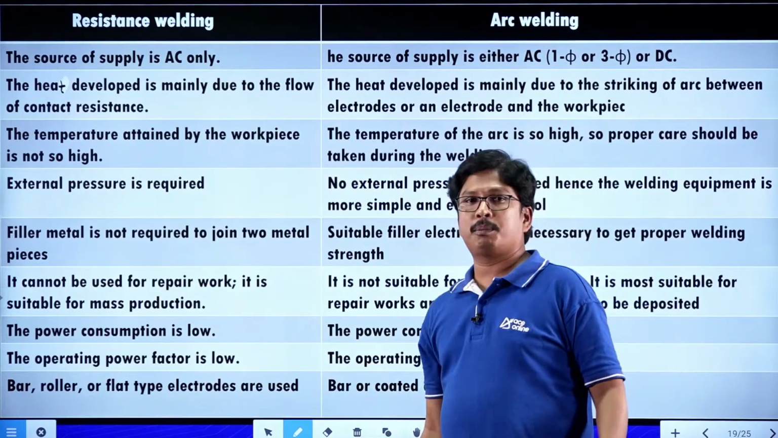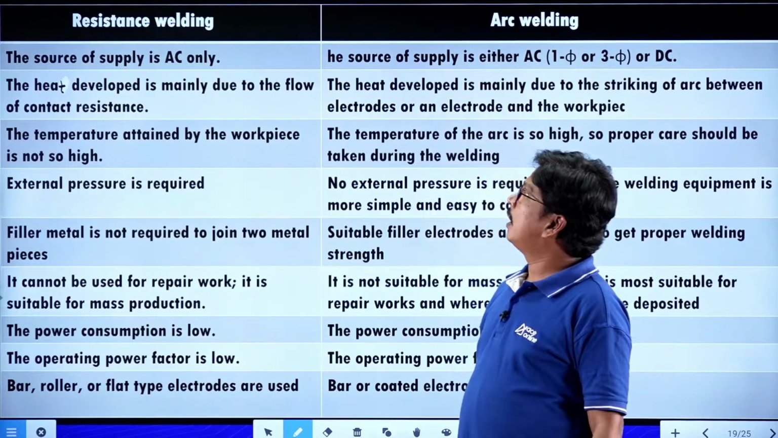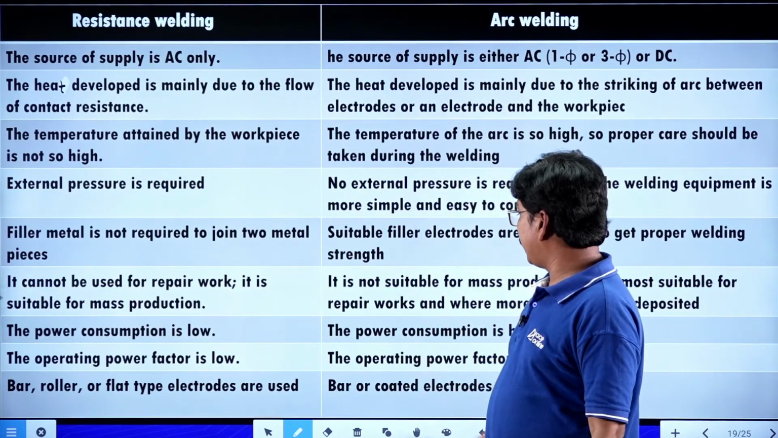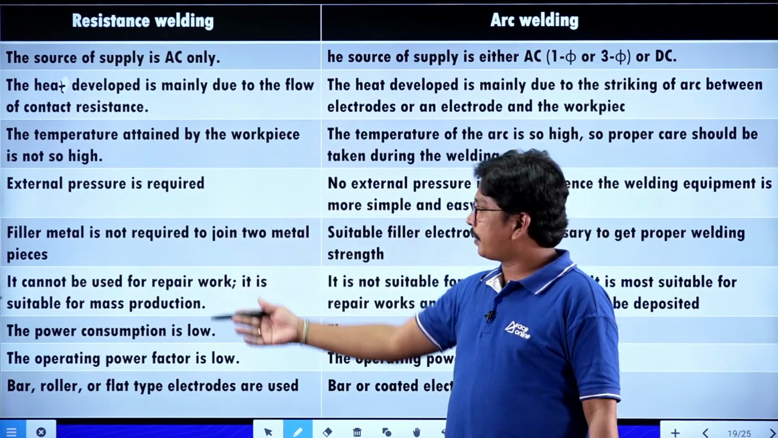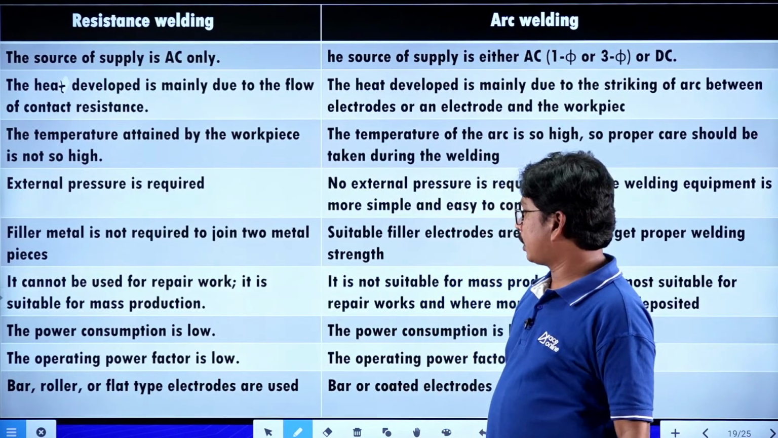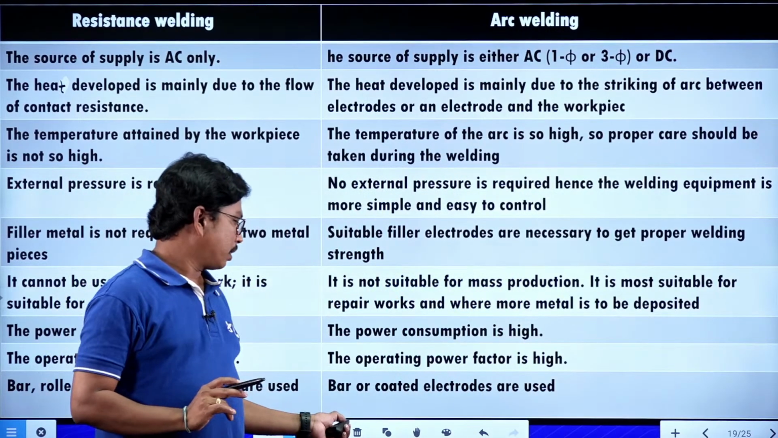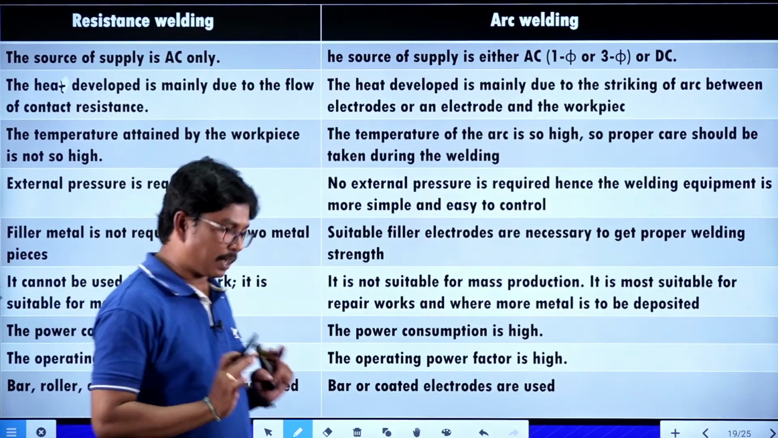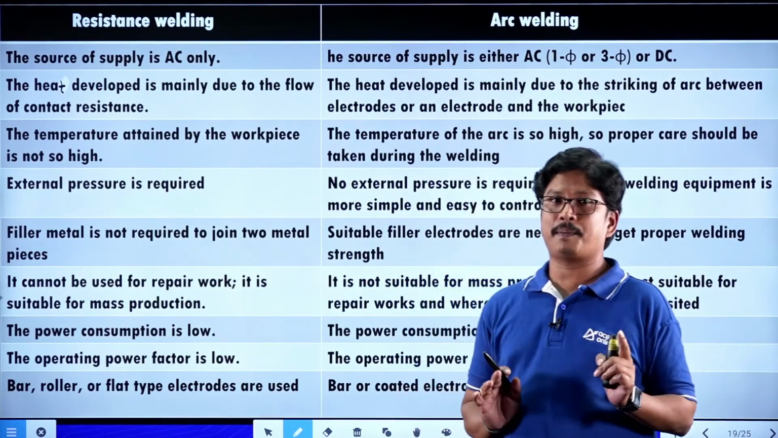Here the power consumption is low, and in the other it is very high. The operating power factor in resistance welding is very low, whereas in arc welding the operating power factor is somewhat high, right? In resistance welding, bar, roller or flat type electrodes are used. But in arc welding, bare or coated electrodes are used. Tables are very important. From those tables, at least one point is likely to come in the exam.